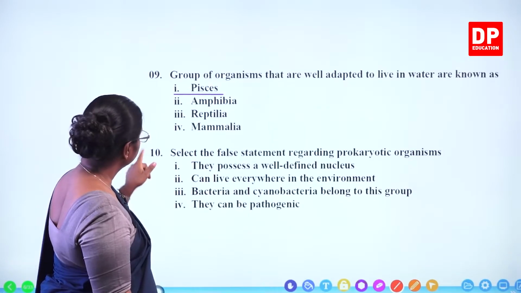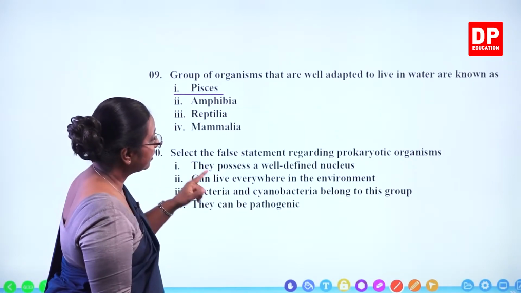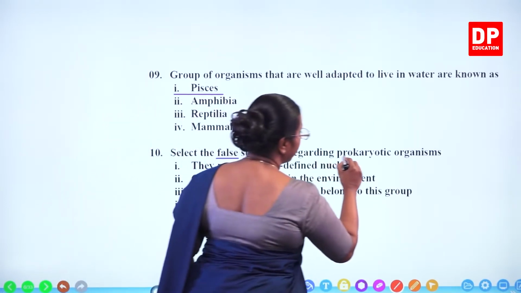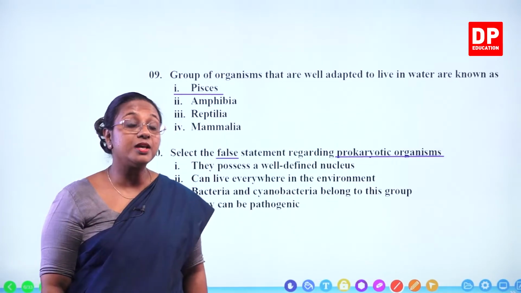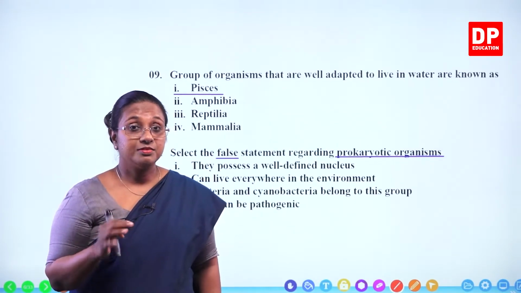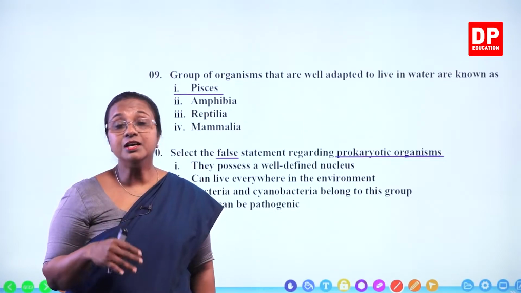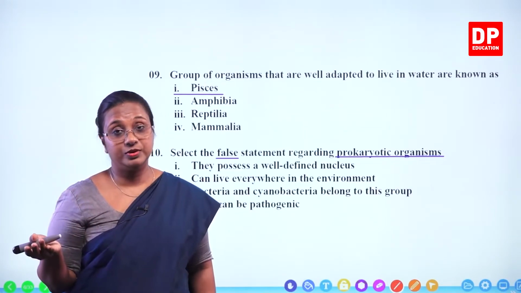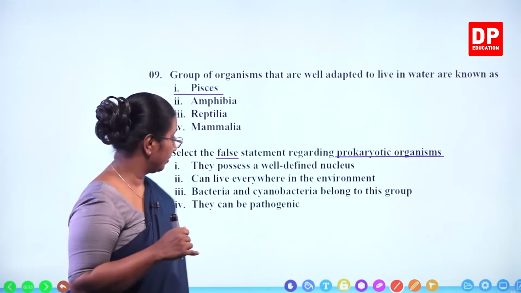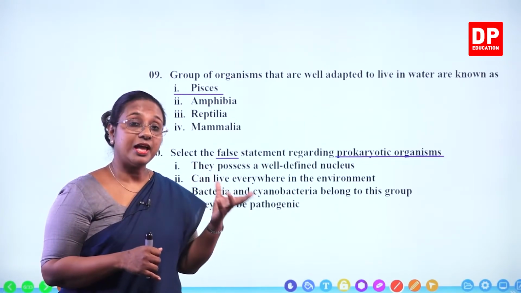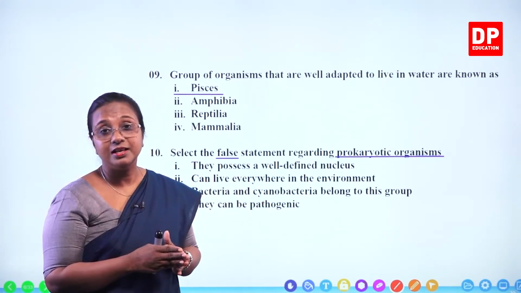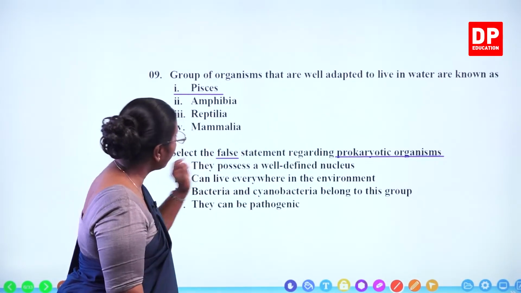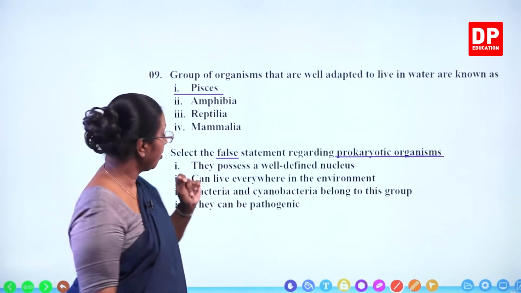Then the next question. Select the false statement regarding prokaryotic organisms. So here it is the false statement regarding prokaryotic organisms. What are prokaryotic organisms? The cells of the organisms do not have an organized nucleus, or they do not have a defined nucleus. Under prokaryotes, you all can remember the archaea and bacteria, all the organisms are prokaryotic organisms.